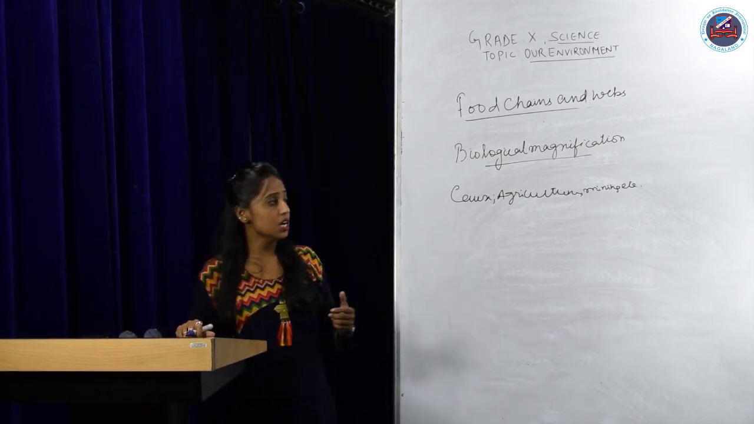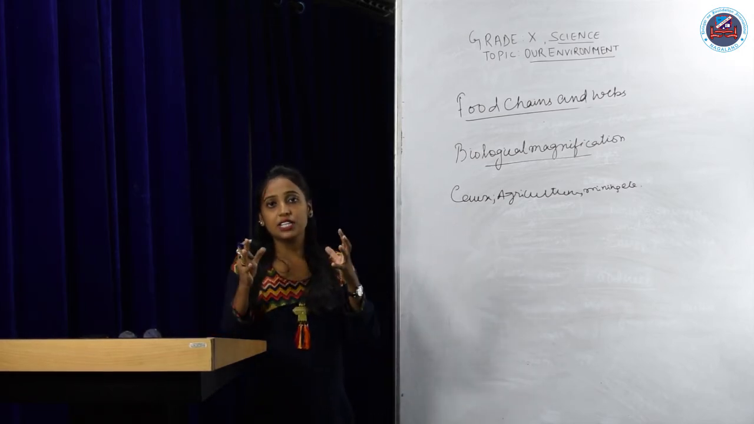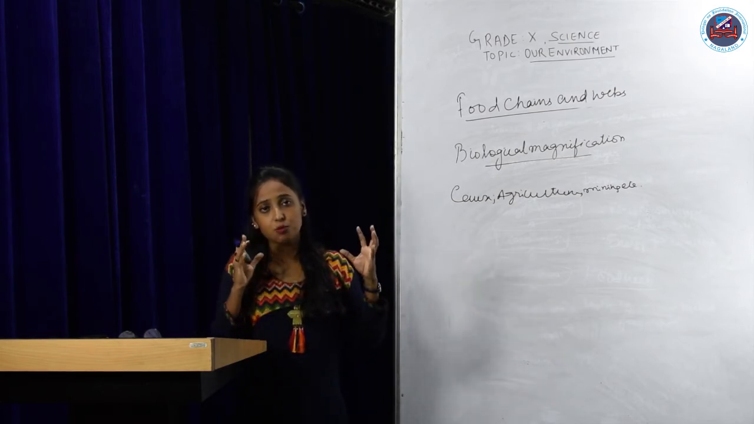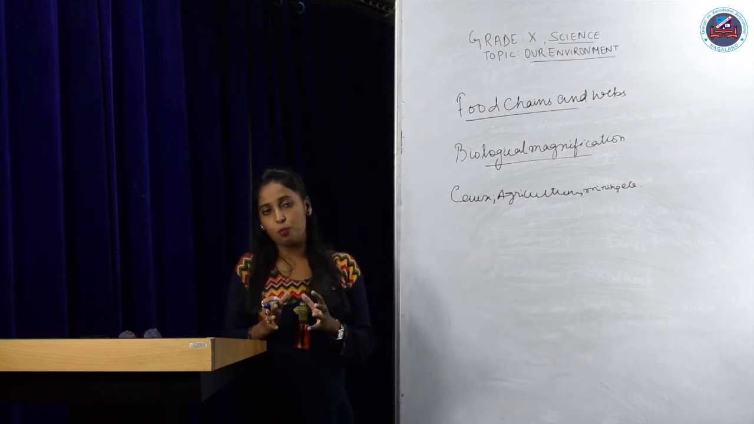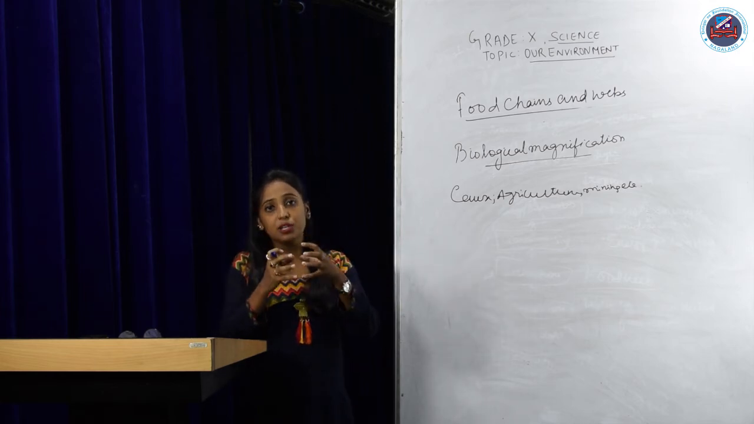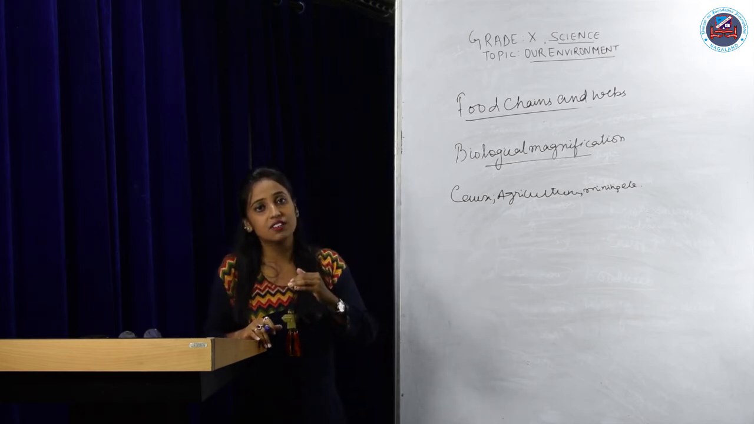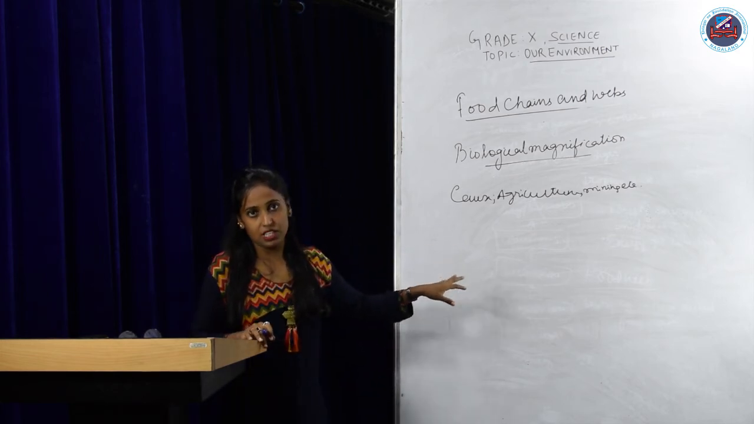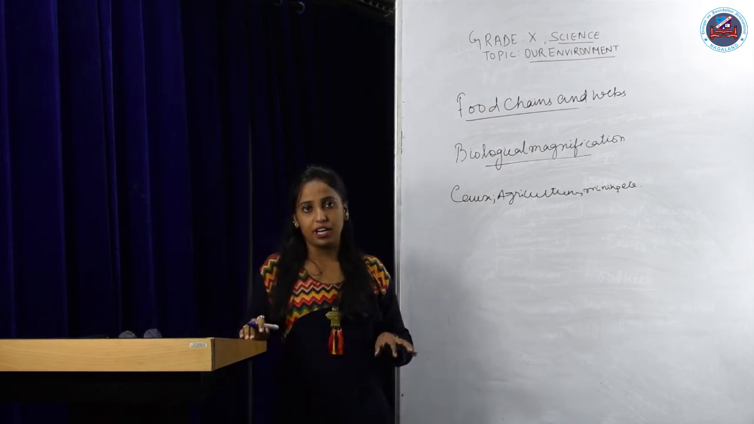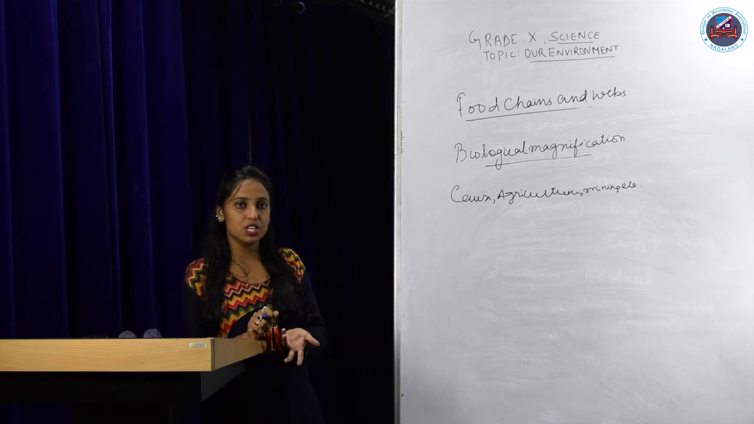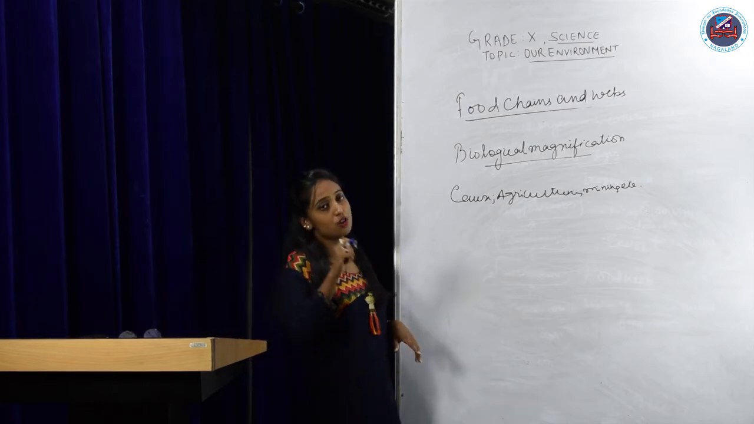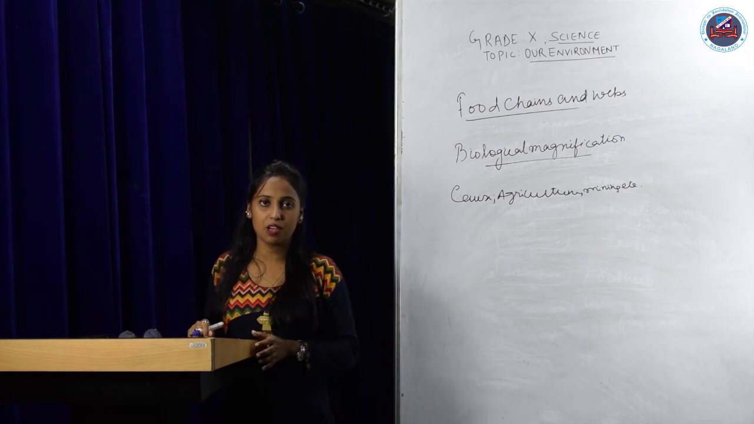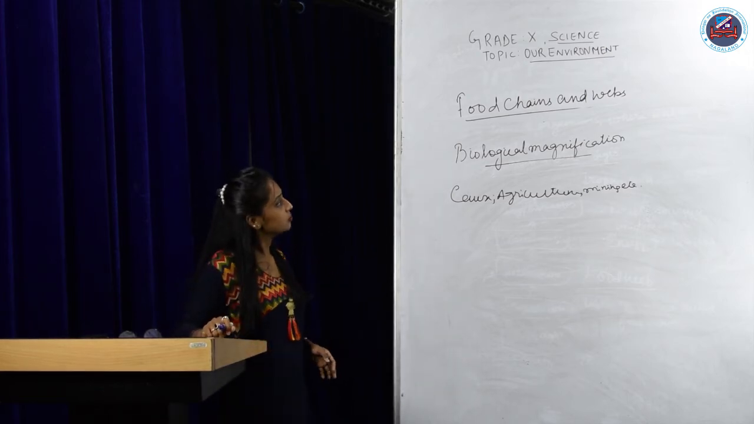And what happens to these waste products? They get accumulated at each trophic level. At each trophic level of the food chain, these waste materials do not get decomposed and they get accumulated, and this increase in the level of the toxic substances at each trophic level is known as biological magnification. So in simple words, it is the increase in the toxic substances in the human body or any living organisms at each trophic level of a food chain.